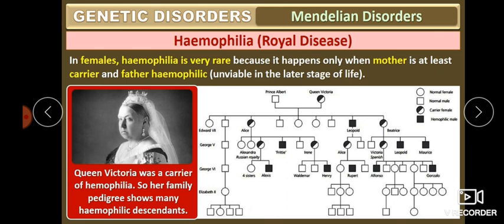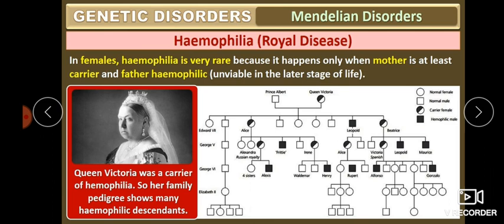Her family pedigree shows many hemophilic descendants. That's why their family produced so many males, but almost all of the males died due to this hemophilia. That's why it is called the royal disease. Now females: in females, hemophilia is a very rare phenomenon.